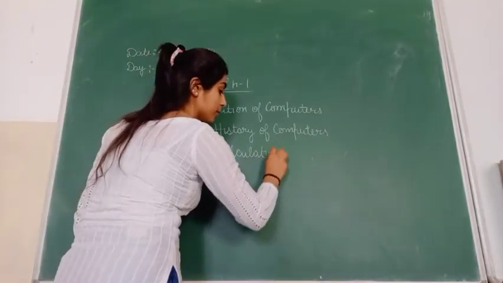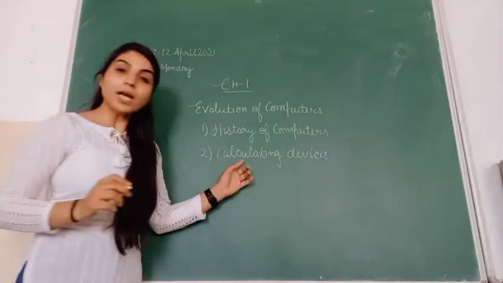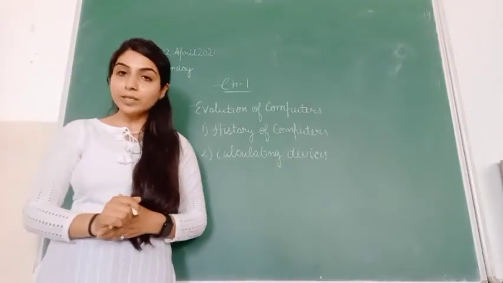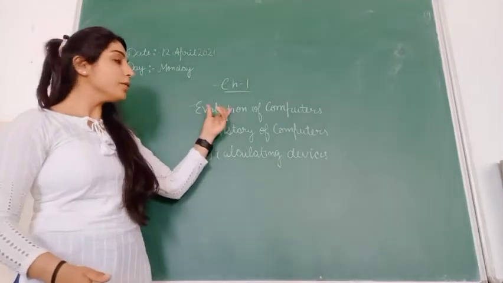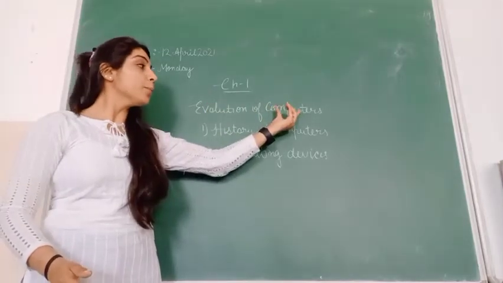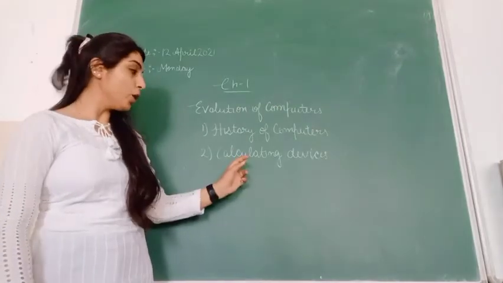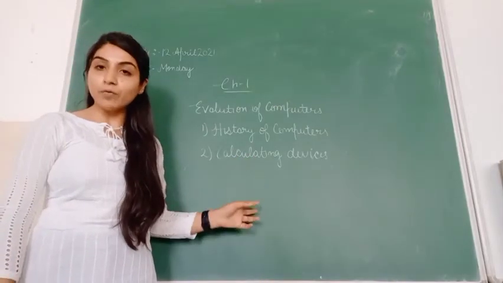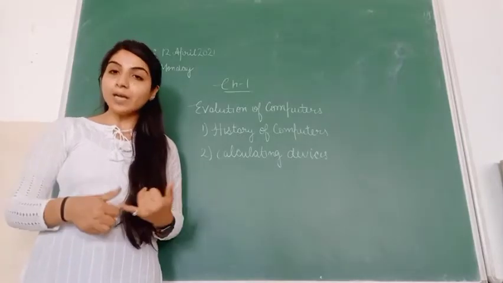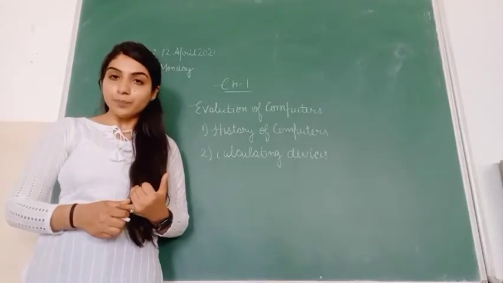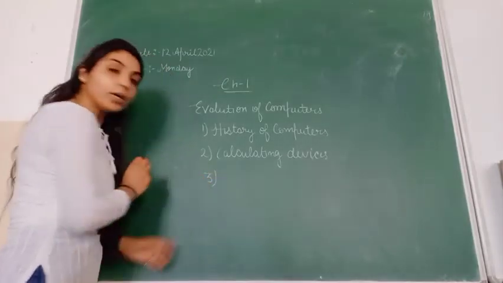Our second topic in this chapter is calculating devices. What are calculating devices? Calculating devices are used to perform calculations, because computer means compute, and compute is used for calculation. There are different types of calculating devices we used in earlier days, like the abacus, Leibniz computers and many others.